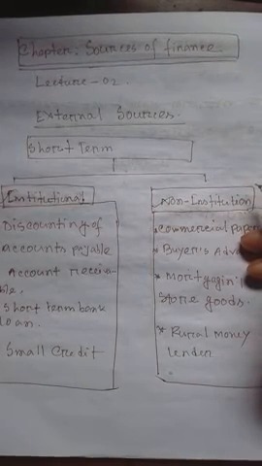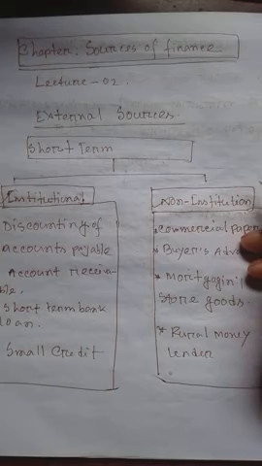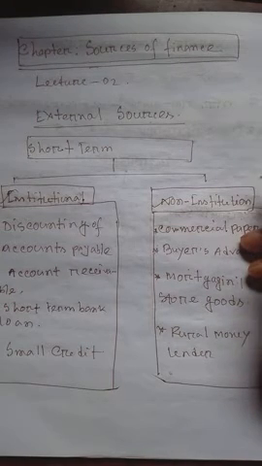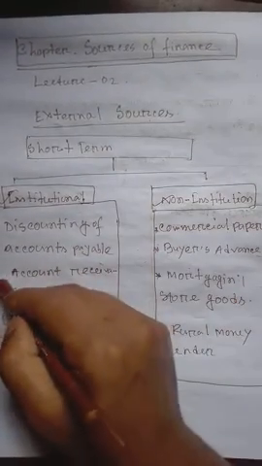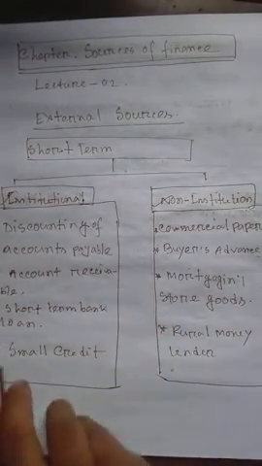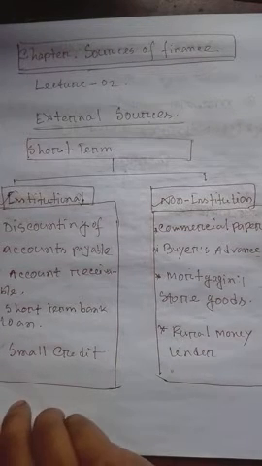There are a few kinds of institutional short-term finance. One kind is discounting of accounts payable. Another important topic is accounts receivable. The third topic is short-term bank loan. Another important topic is small credit.